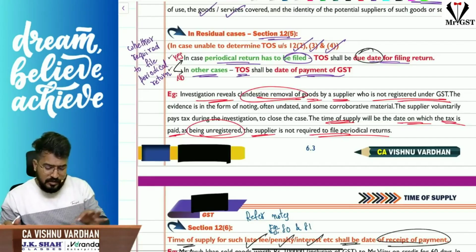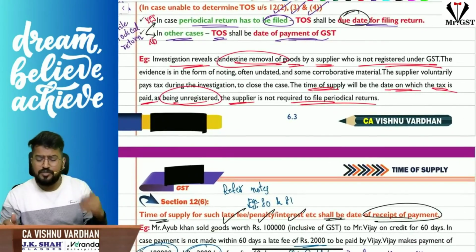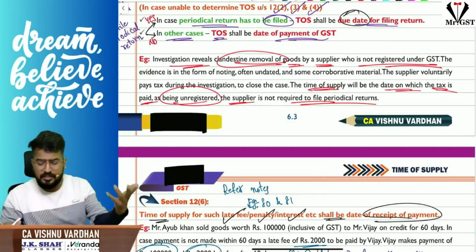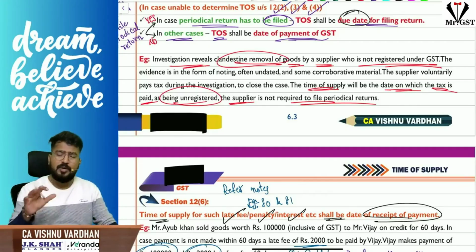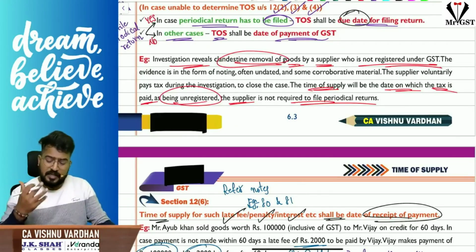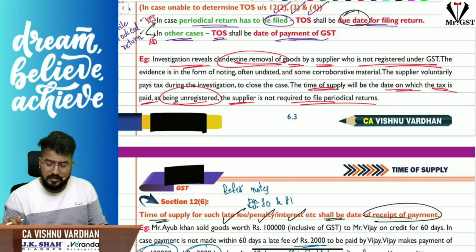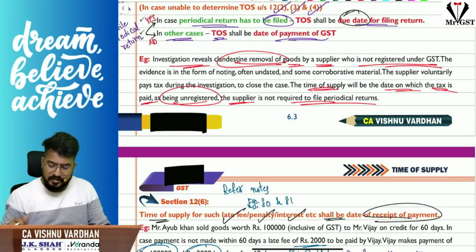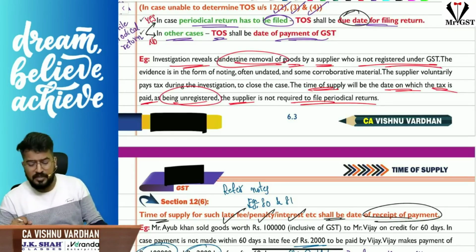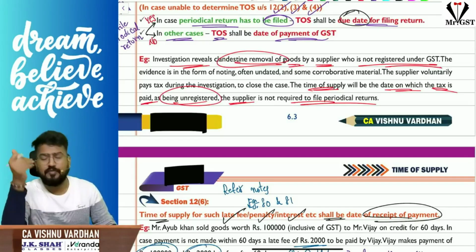Here there is an example given. Investigation reveals clandestine removal of goods by a supplier who is not registered under GST. So without paying taxes, he has removed the goods. That means he has supplied the goods, and the evidence is in the form of noting of an undated nature and some corroborative material. So the department has gathered all the information and identified that this fellow has removed the goods without getting registered, even though he is liable for registration. The supplier voluntarily pays tax during the investigation to close the case. The time of supply for this will be the date on which the tax is paid. As he is unregistered, the supplier is not required to file a periodical return.